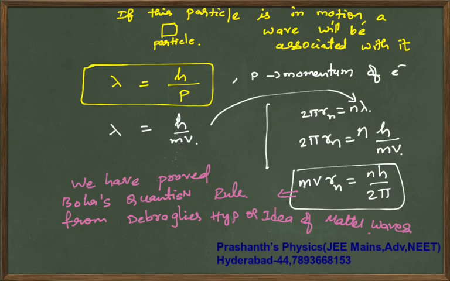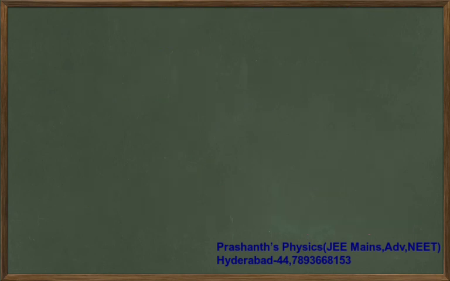Now from this statement we are supposed to understand lambda is equal to h by mv. That much if you know, that is enough. Based on this, I will tell you where problems will come from. So de Broglie's formula is lambda is equal to h by mv.